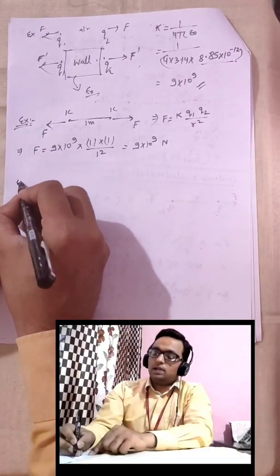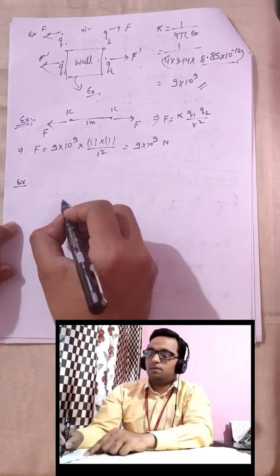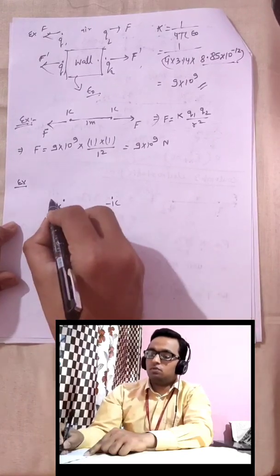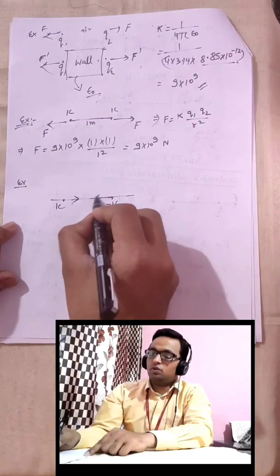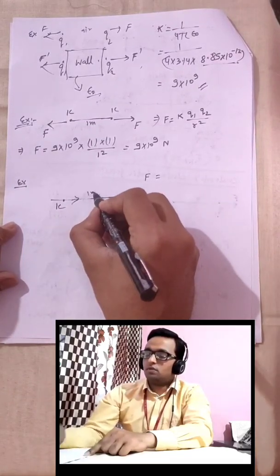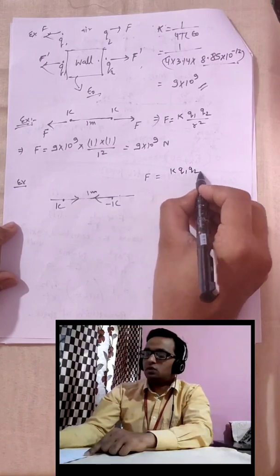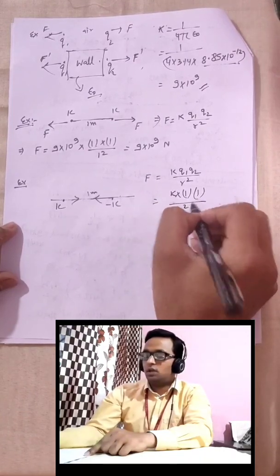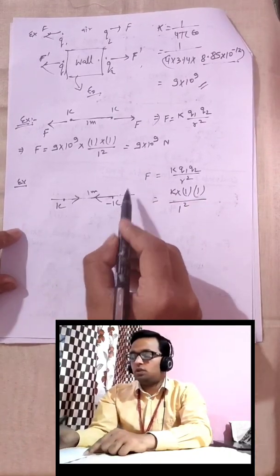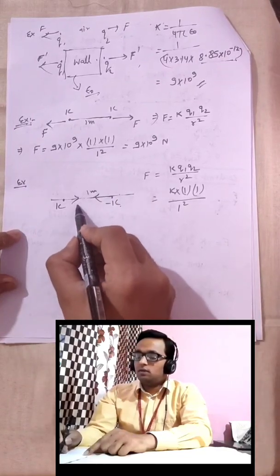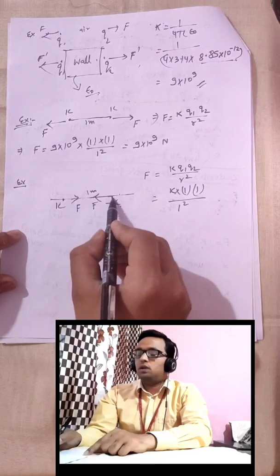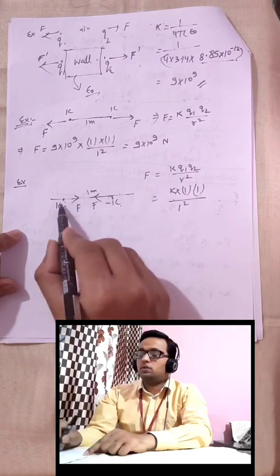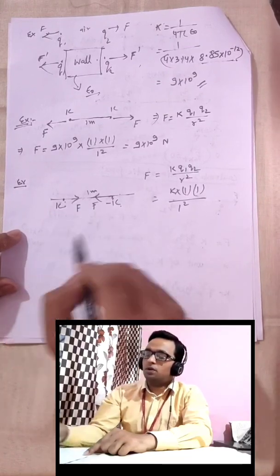Same like that, suppose I take another example. Say 1 Coulomb charge is kept over here and minus 1 Coulomb charge is kept over here, then how much force is acting? You know the answer will be the same, that is K Q1 Q2 by R square. Here we have to calculate only the magnitude. Then what is the effect of minus 1 on this answer? The effect is nothing, but this minus sign tells us that the force will be of attractive nature. The direction of this force will be like this one, as I have shown by arrow. This much Newton.